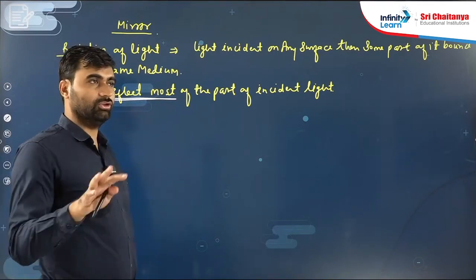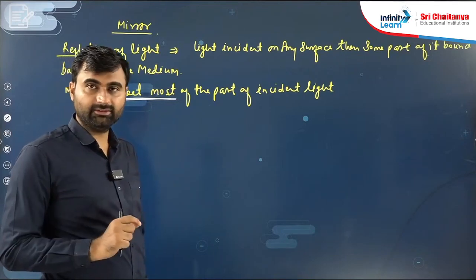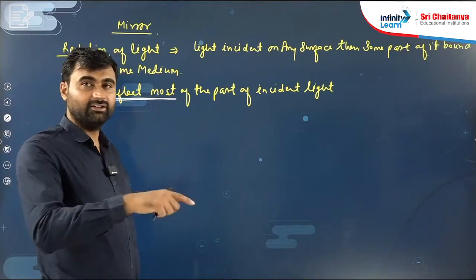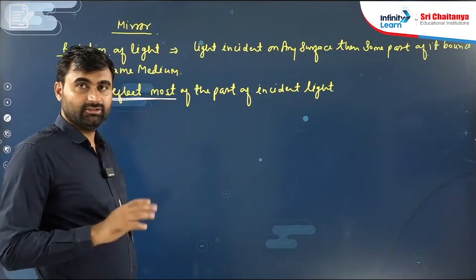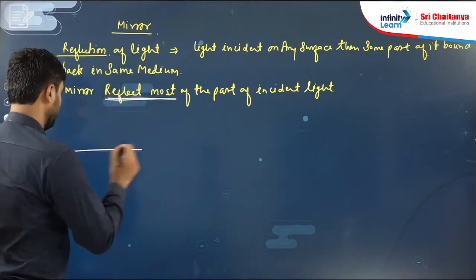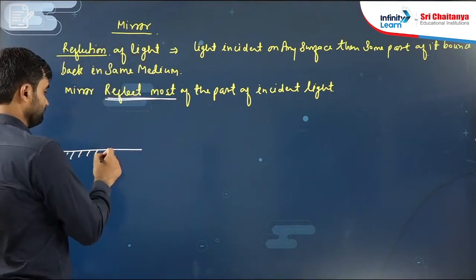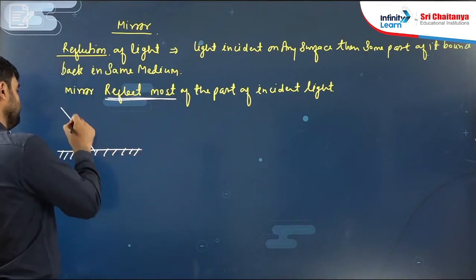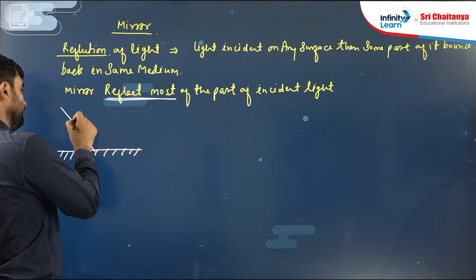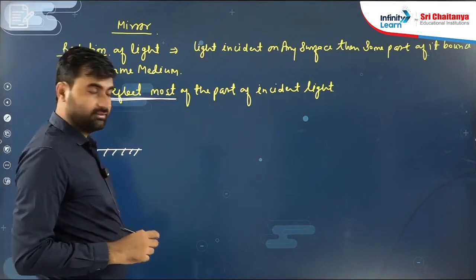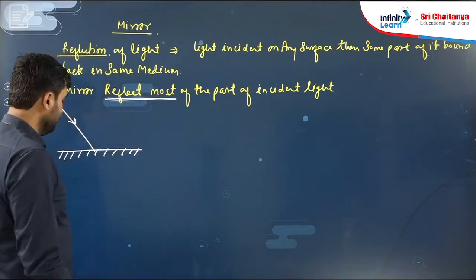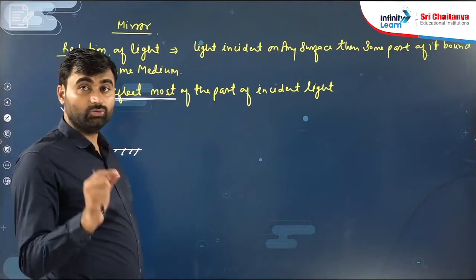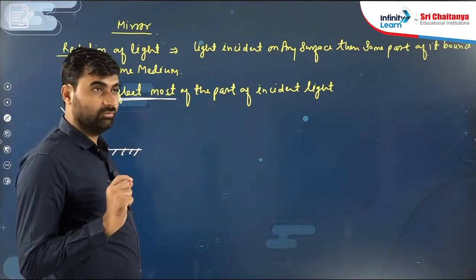I think you all know the laws of reflection, that the angle of incidence equals the angle of reflection. Do you know about it? This is a plane mirror, and this is the incident light. So how do we draw a ray diagram? First we have to draw the normal. What is normal?